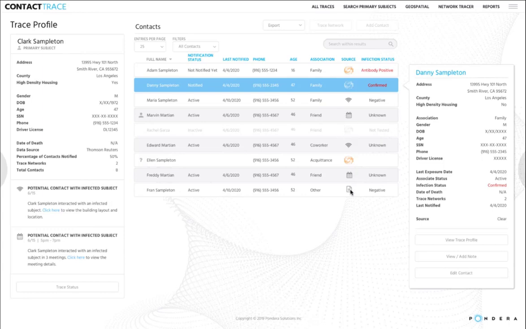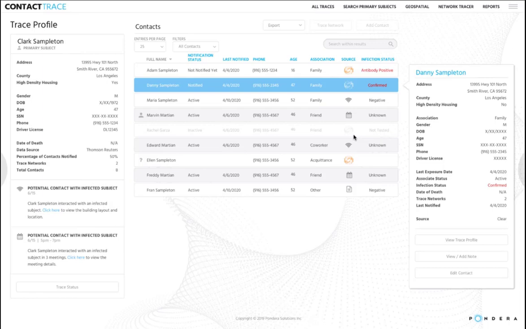The notepad icon reflects information that was provided by the primary subject to the contact tracer. The calendar icon indicates instances where we have integration with calendar information. Where you see the Wi-Fi icon, that's another optional advantage of our platform, which would be integration with location-based information upon Wi-Fi.